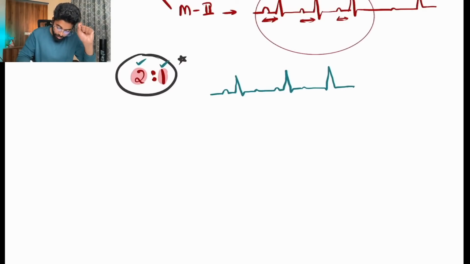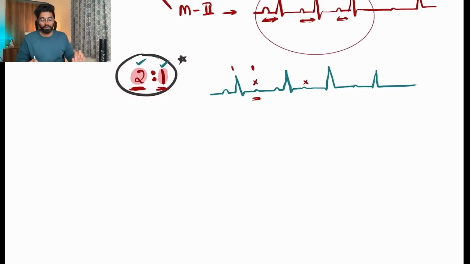For every second wave, one wave will be dropped. So you can clearly see this is the second wave and one wave is dropped. This is the first wave. This should be second, but one wave is dropped. So for every second wave, one wave is dropped.